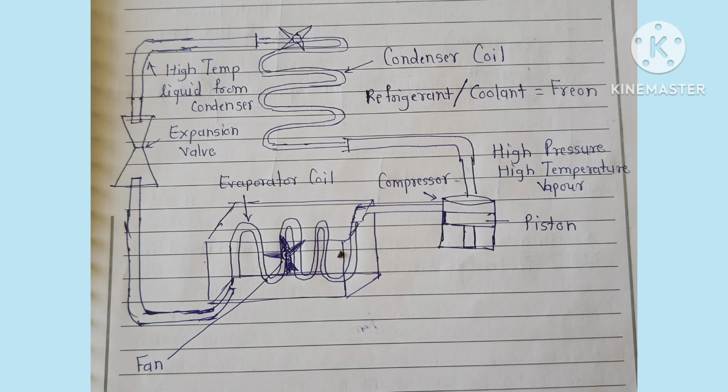In the expansion valve, there is an expansion of freon. After the expansion valve, the freon refrigerant flows to the evaporator coil. There is an evaporation of freon.